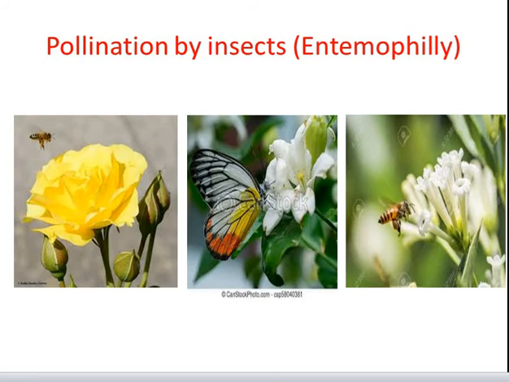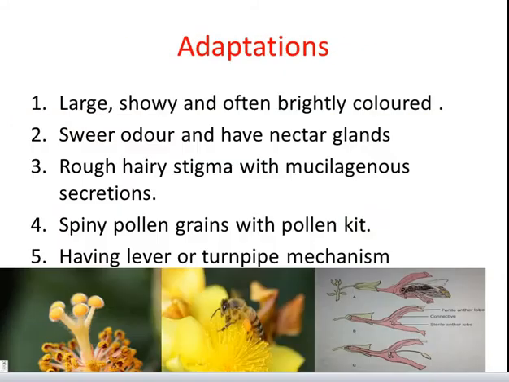So now we will see pollination by insects, that is entomophily. This type of pollination occurs in rose, jasmine, salvia, etc. The majority of insect pollinated flowers are large, colorful, fragrant and rich in nectar. When the flowers are small, a number of flowers are clustered into inflorescences to make them conspicuous.